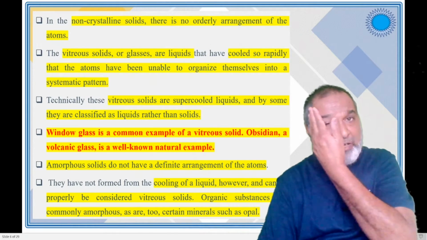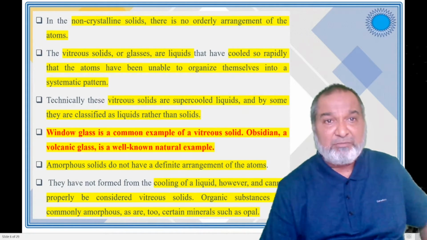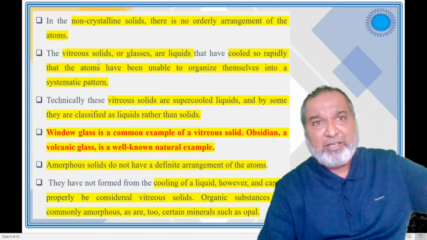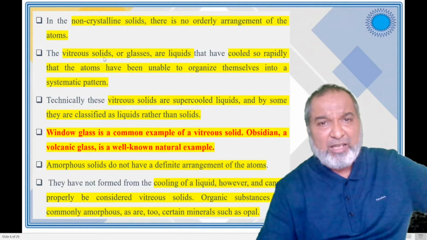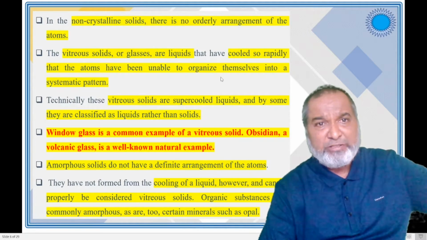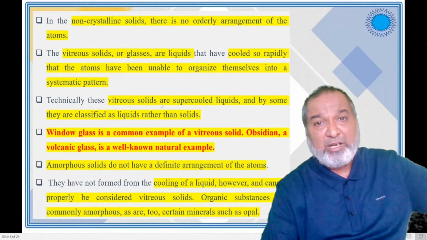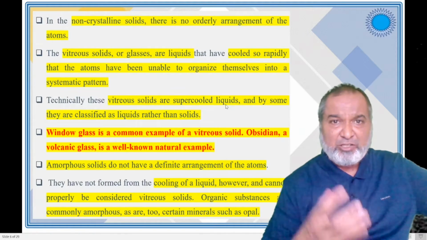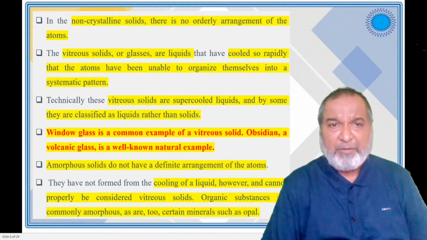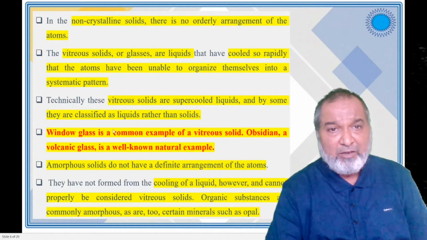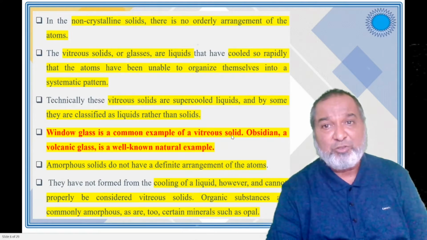In non-crystalline solids, there is no orderly arrangement of the atoms. In vitreous solids, the liquids are cooled rapidly, so the atoms are unable to organize themselves into a systematic pattern. Vitreous solids are supercooled liquids, and some classify them as liquid rather than solid. Window glass is a common example of a vitreous solid.